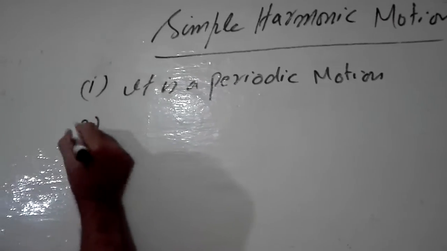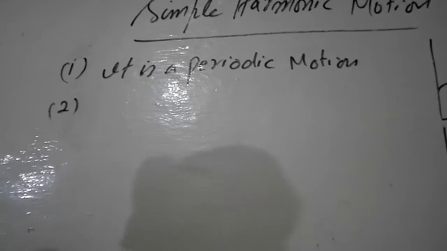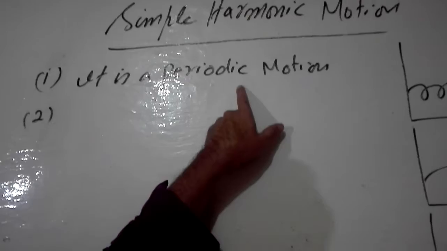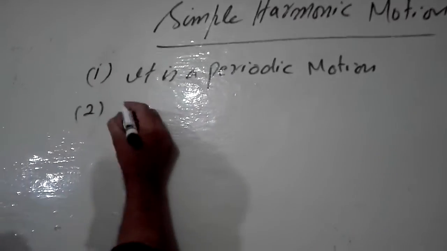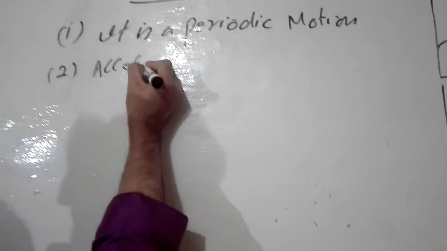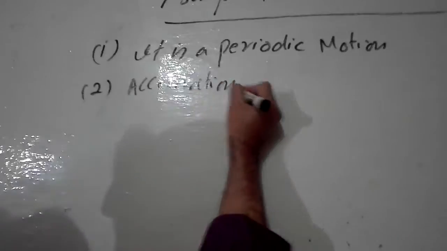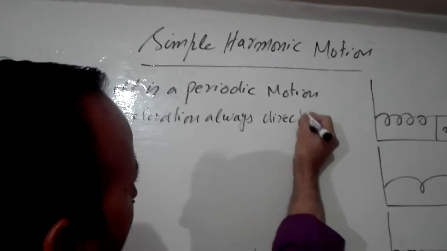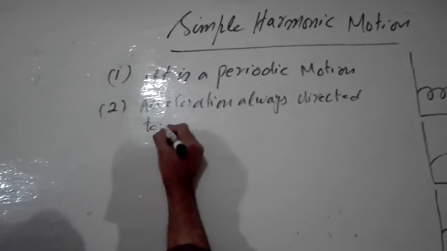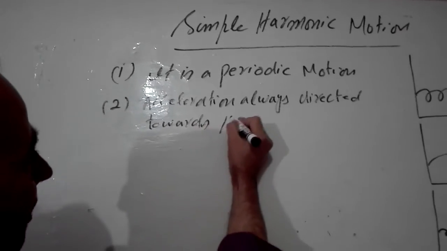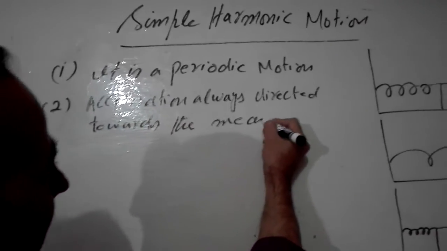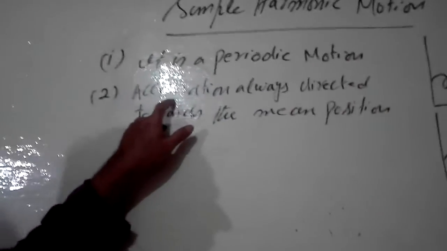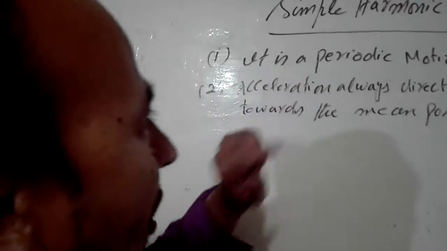Now secondly, clearly when it is a periodic motion, acceleration is produced. Acceleration is always directed toward the mean position. So you will write: acceleration always directed towards the mean position. So it is the second characteristic or second property of simple harmonic motion.